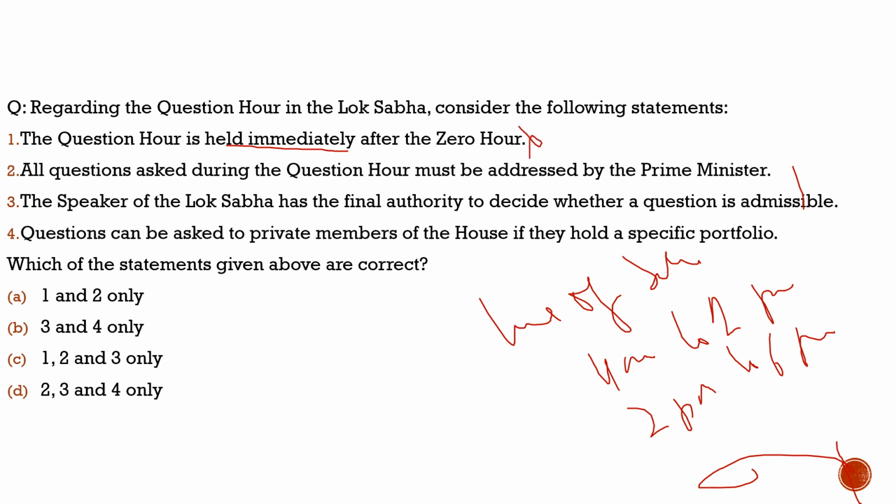Second statement, all questions asked during the question hour must be addressed by the Prime Minister. This is also incorrect. They are to be answered by the ministers of the departments to whom the questions are asked. It is not that the Prime Minister has to answer every question. So the second statement is incorrect. Third statement, the Speaker of the Lok Sabha has the final authority to decide whether a question is admissible. 100% correct. Fourth statement, questions can be asked to private members of the House if they hold a specific portfolio. 100% correct. So the correct statements are statement 3 and statement 4 only, and the correct code would be option B.